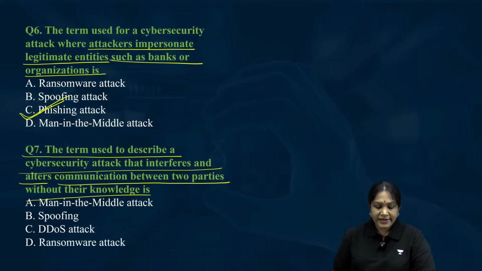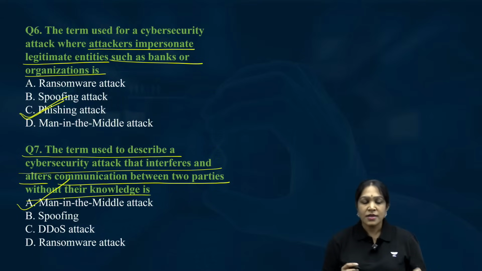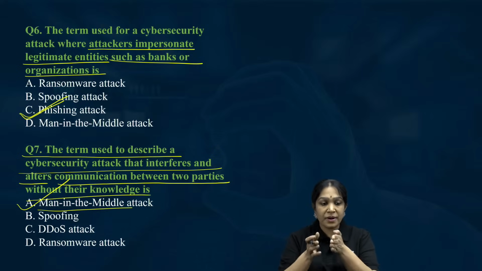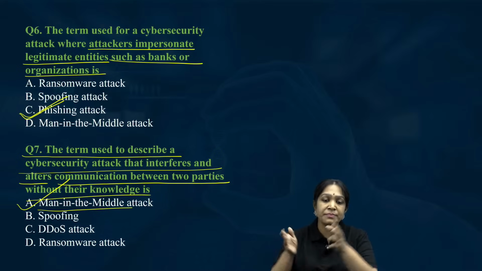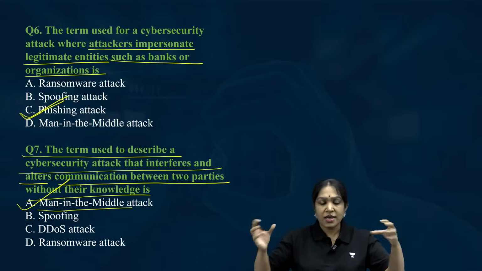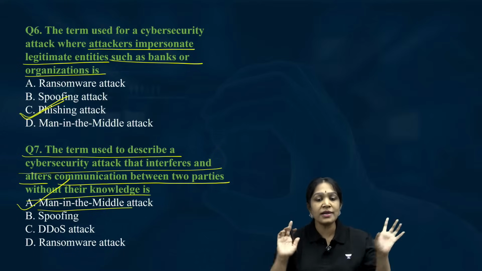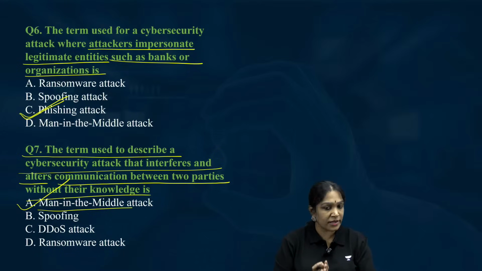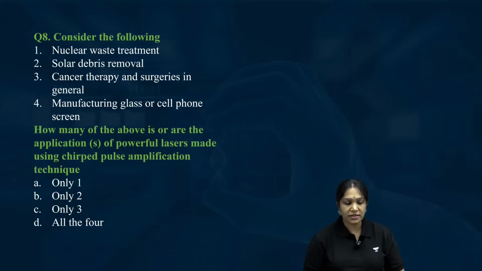Okay, the correct answer is man in the middle attack. Sometimes what happens is a person or a software comes in between and alters the communication between two parties. You will say yes, but the man in the middle will make it no, so that a wrong communication reaches the other person. That kind of cyber security attack is called a man in the middle attack. Right, that is the seventh question.